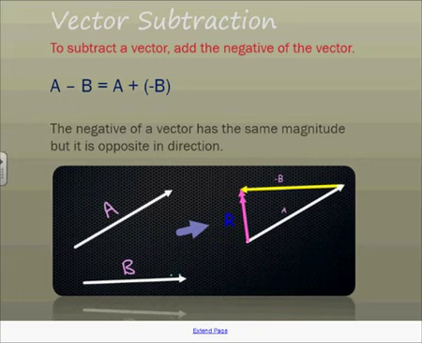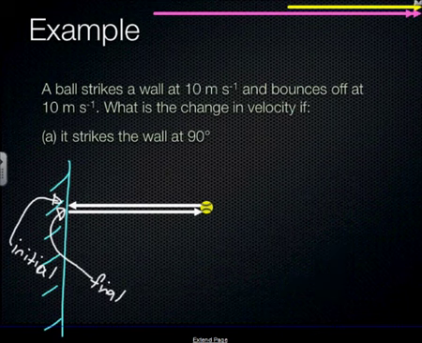So to subtract a vector, we're going to add the negative of the vector. Okay, we do vector addition by diagram. We can't actually do subtraction, but by doing a simple trick of making one of the vectors into a negative, for example, in this case we have positive b. If we make it a negative b, we can add it to a. But be aware, the order is important. It's why people sometimes get the wrong gradient, negative or positive, because they haven't done the right order.